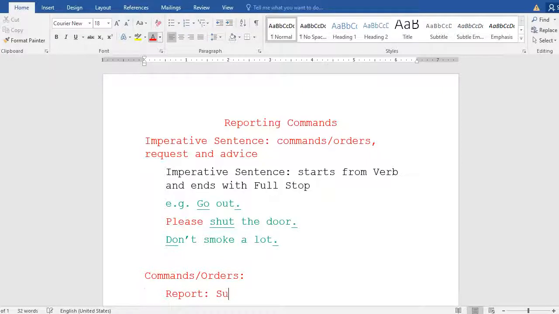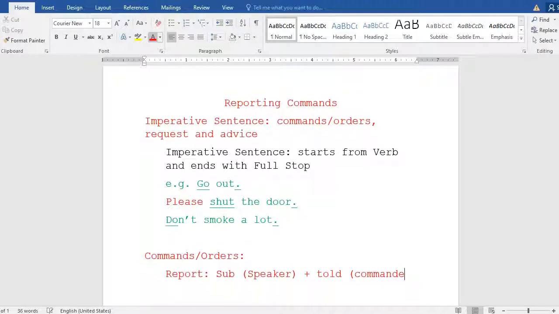The structure is: subject. The subject is the speaker. Then we have the tool, and in place of the tool we can write commanded or ordered. Do you understand? Speaker, then tool, plus commanded or ordered, plus object. Object here means the listener.